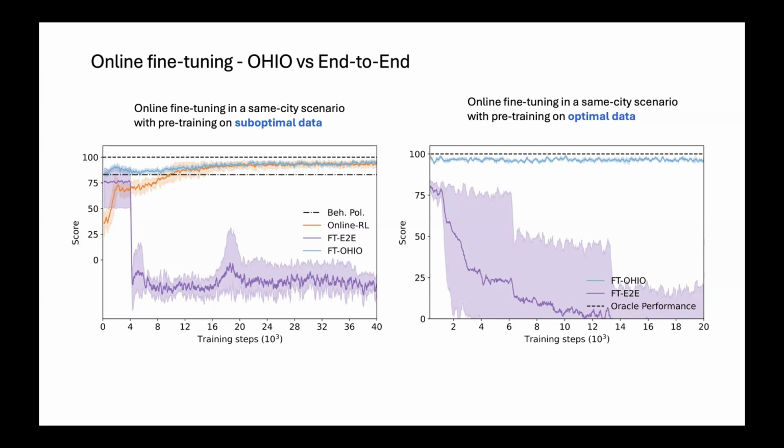So it's not actually learning to do effective control of the AMoD system. It's just learning to mimic actions seen in the dataset, but it's not able to generalize and to be robust enough to allow for online training.